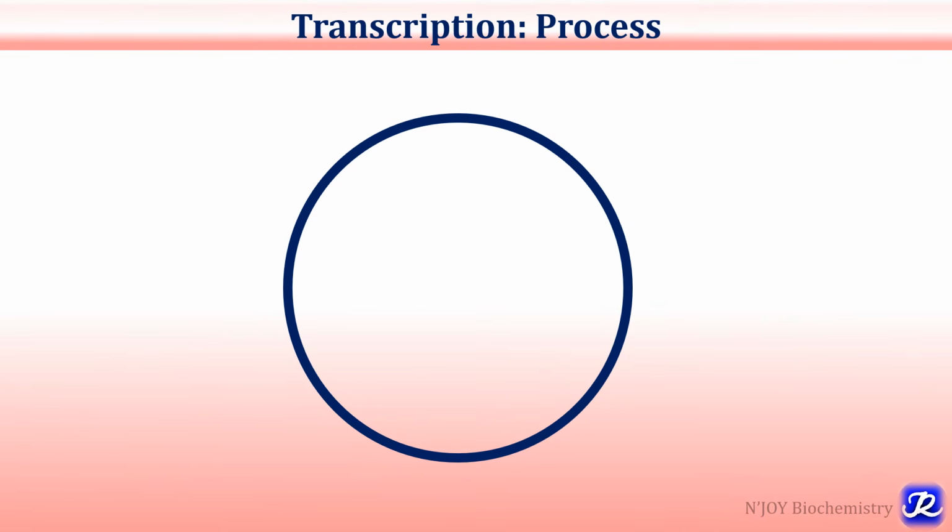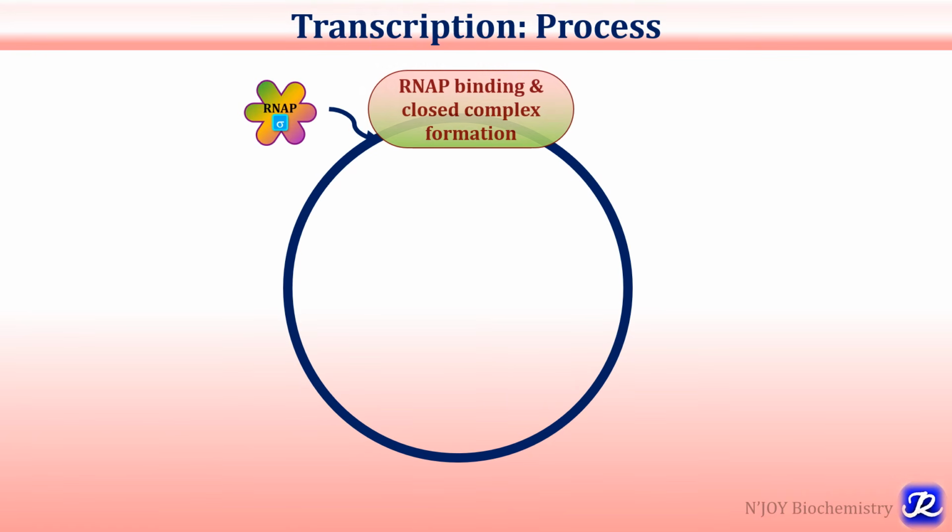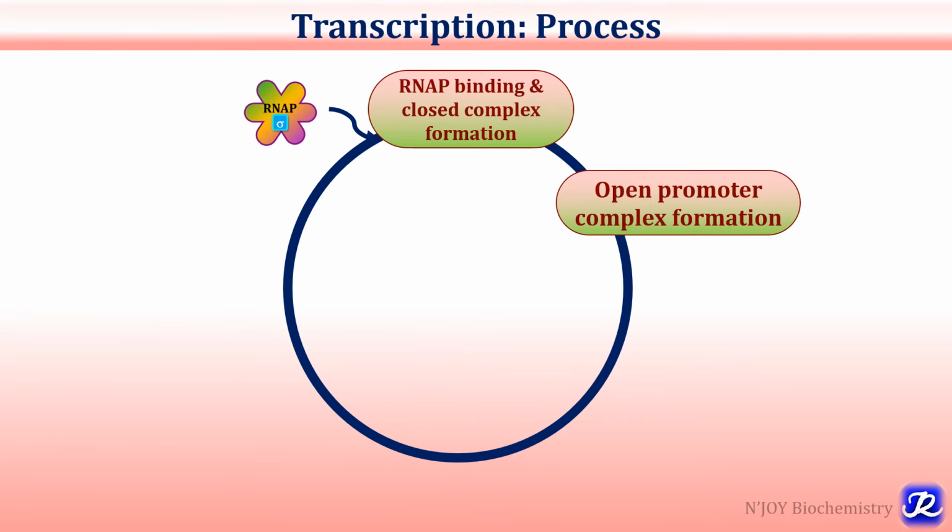Having learnt about the template strand, DNA strand, RNA polymerase enzyme, promoters, and transcription unit, now let's understand the process of transcription. It is a cyclic process, and it involves 6 important steps. The first step is binding of RNA polymerase to the template strand and formation of closed complex. The second step is formation of open complex, which is also called pre-initiation complex.